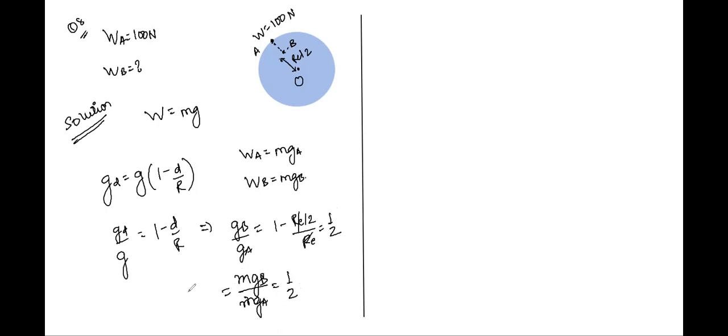And therefore weight at point B upon weight at point A is equal to 1 by 2. This yields weight at point B is equal to weight at point A by 2. So we should have the answer as 100 by 2, or 50 Newtons. Easy? Atul, is this clear to you?